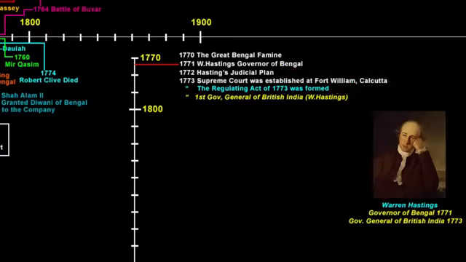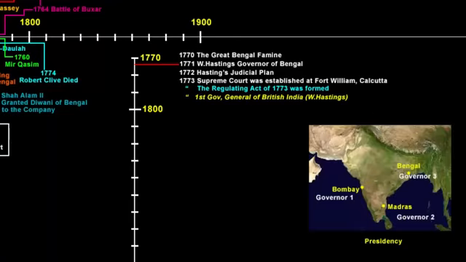So now Warren Hastings became the first Governor General of British India in 1773, and that made him an important figure who played a significant role in the expansion of company power. So if you see, till now we only saw most of the East India Company's actions in Bengal. Not to forget, the company had a strong presence in Madras and Bombay provinces. Hence, it also means that the company had a similar intention of acquiring more and more territories and expanding the company rule, just like how it did in Bengal.